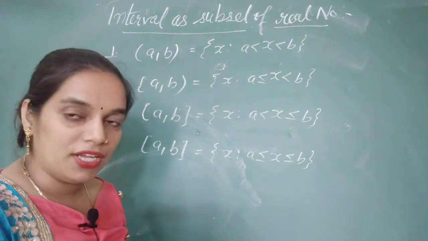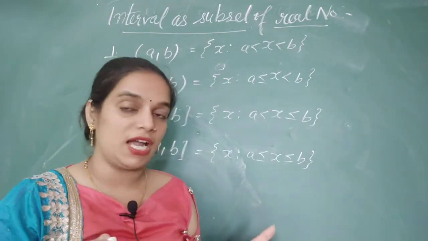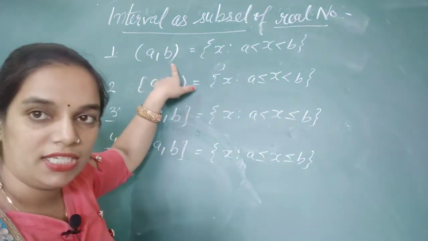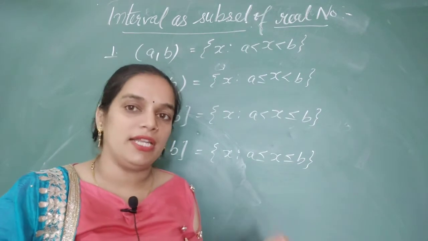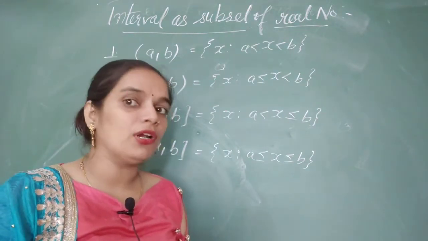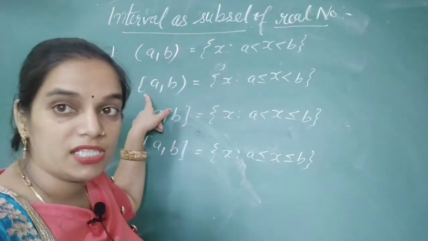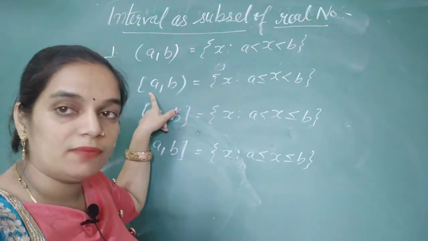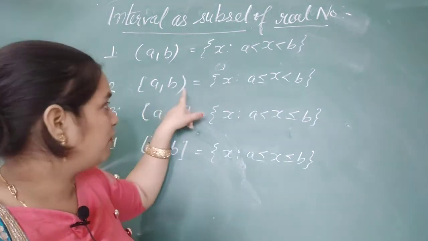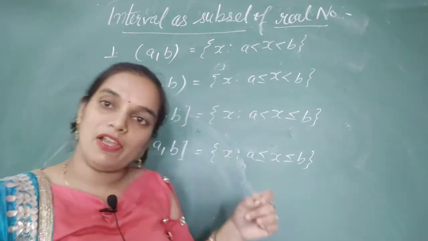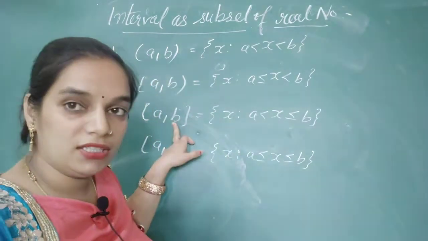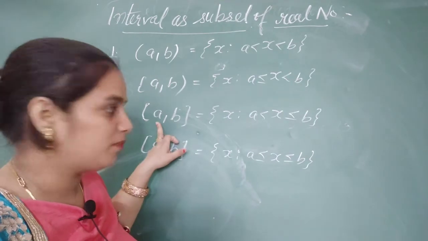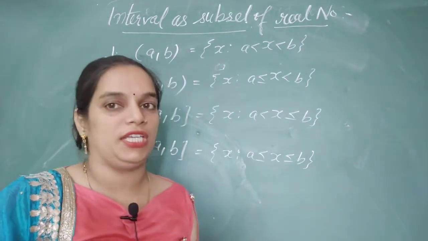It means on the number line, when we include A and B and when we will not include them. If there is an open interval towards A and B, we will take only the real numbers between them. We will not include A and B. If there is a closed interval towards A and open interval towards B, we will take the value A. We will not take the value B. The values between them will always be considered. In the third, we will include the value B, but we will not include the value A. In the last, we will include both A and B.